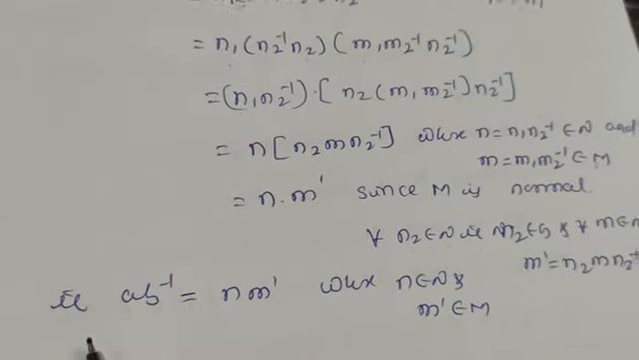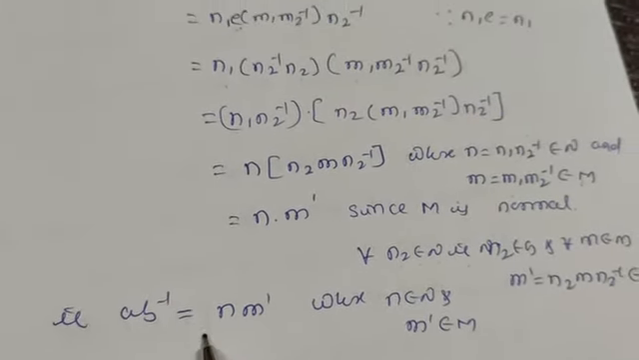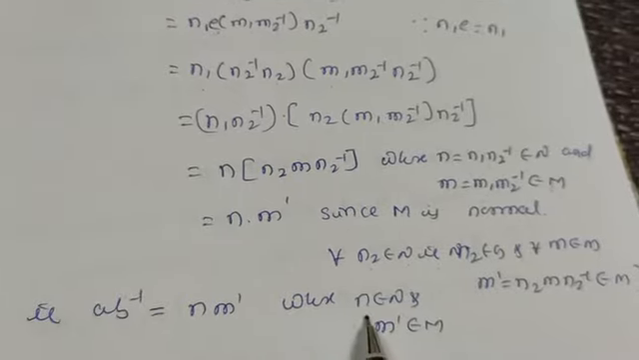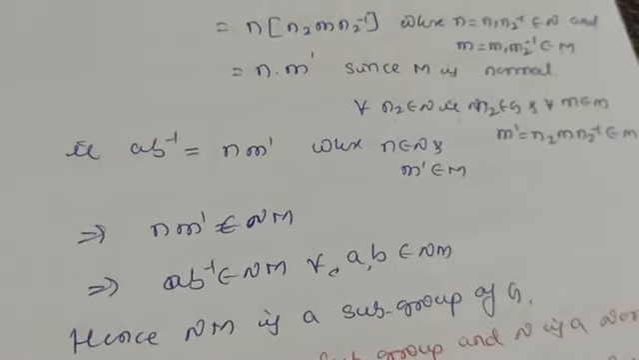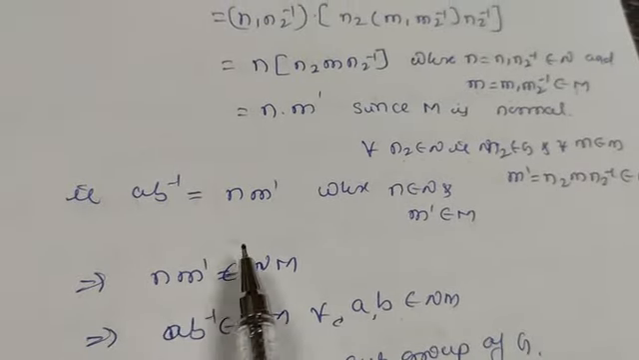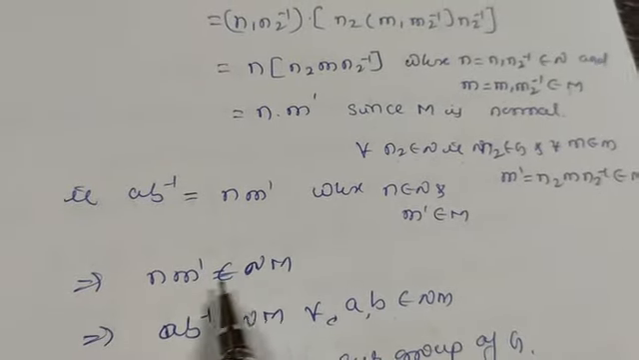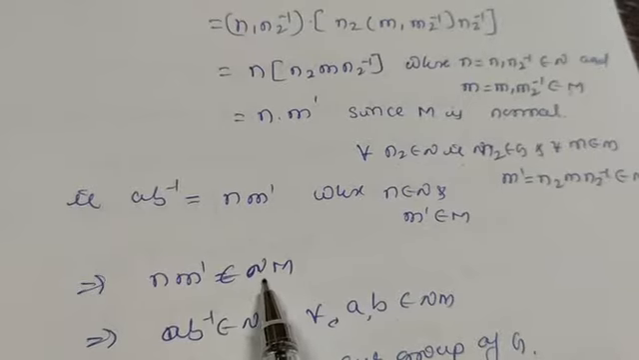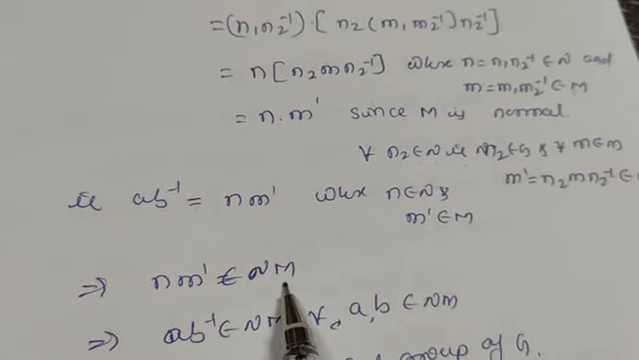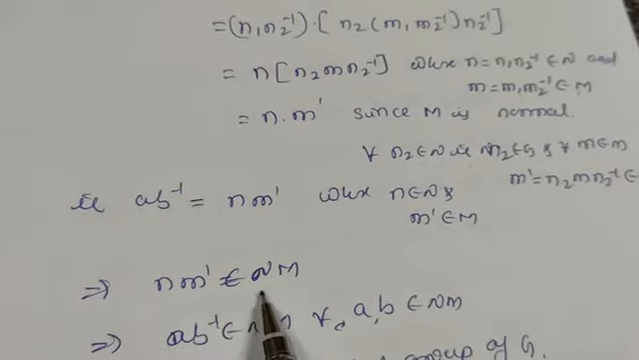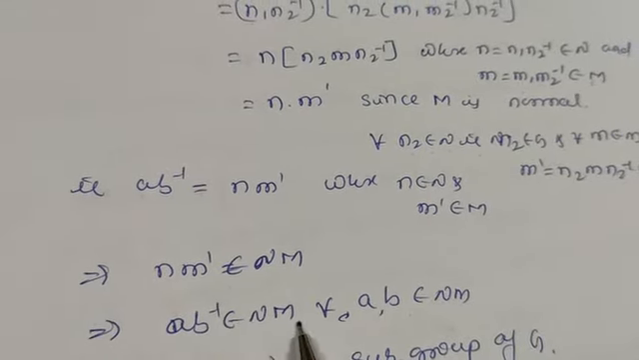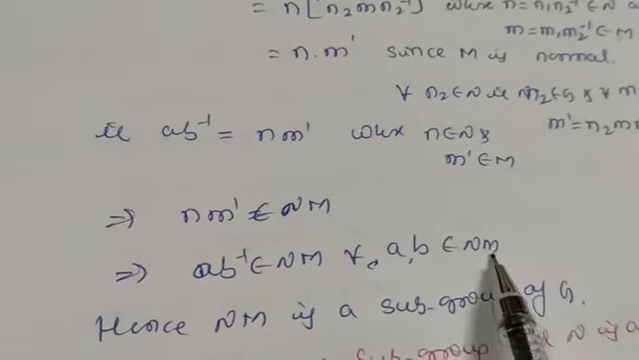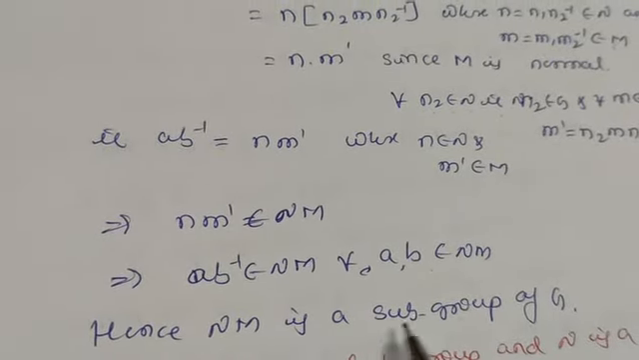So this implies AB inverse equals n into m dash, where n belongs to capital N and m dash belongs to capital M. So n m dash belongs to NM. This implies AB inverse belongs to NM for all a, b belonging to NM. Hence NM is a subgroup of G.